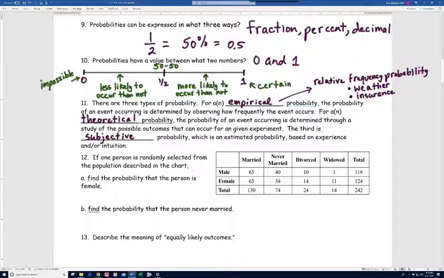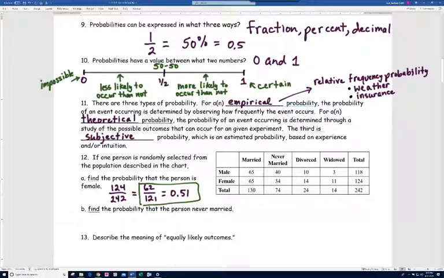So in this case, the probability a person's female, well, how many females are there? A total of 124 out of a total population of 242. So the probability the person's female is 124 out of 242. And if you simplify that, you get 62 over 121. Now, generally speaking, when we do empirical probabilities, we tend to use a decimal to indicate our answer. So here, if you round this to 2 decimal places, this would be 51/100ths. So if you haven't already done part B, you might try doing that one.